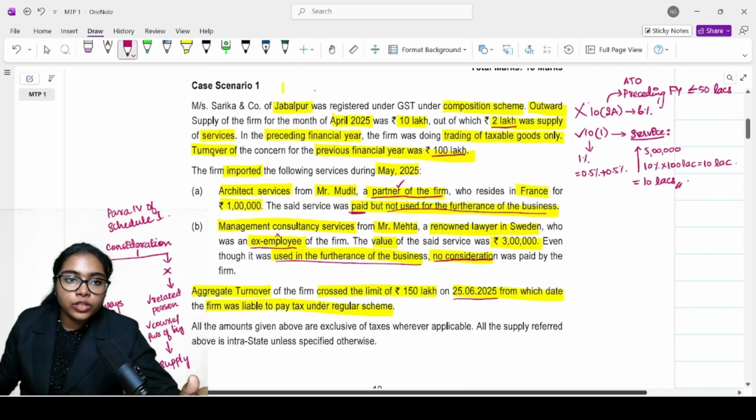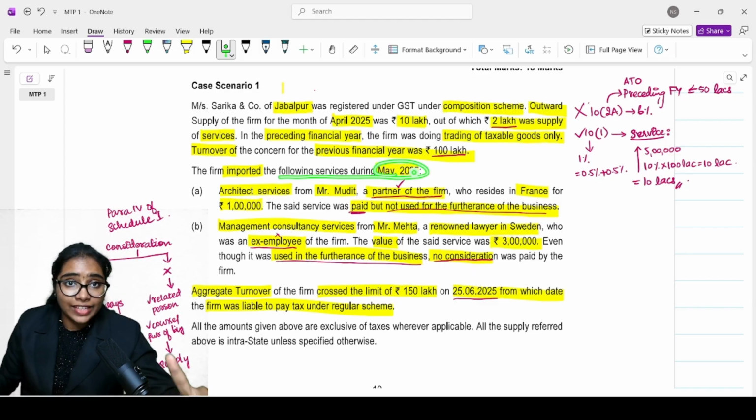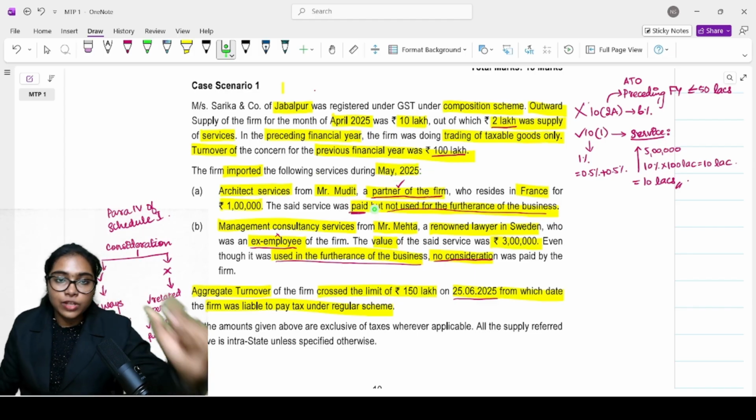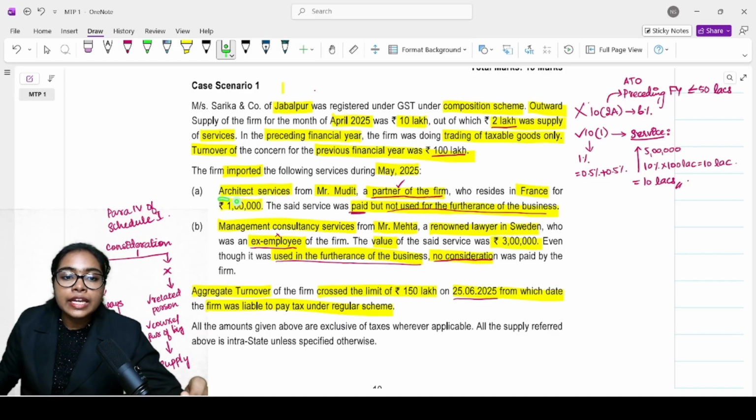Next, the firm imported the following services during May 2025. They did ask what was the value of supply in case of import of service. Architect services from Mr. Mudit, a partner of the firm who resides in France, for 1 lakh. The said service was paid but not used for furtherance of business. Management consultancy service from Mr. Mehta, a renowned lawyer in Sweden who was an ex-employee of the firm. The value of the said service was 3 lakh. Even though it was used in the furtherance of business, no consideration was paid.